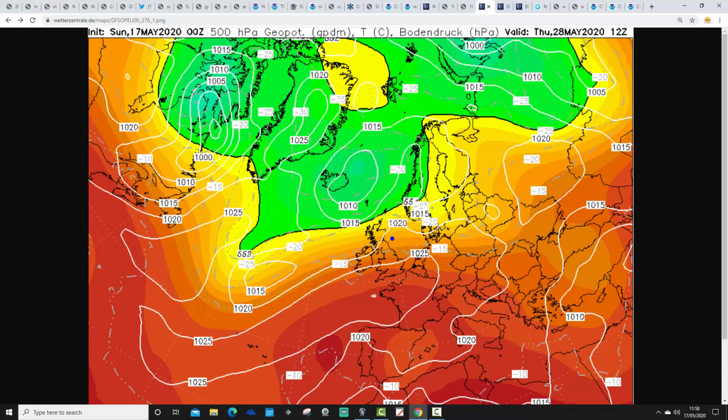This ridge isn't getting up to Scandinavia. This ridge is actually across France, England and Wales. But if the ridge gets up to Scandinavia, like you get a Scandinavian high and an Azores high ridging together, then that can be a signal for quite a hottish sort of summer pattern.